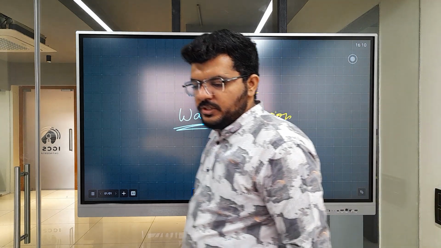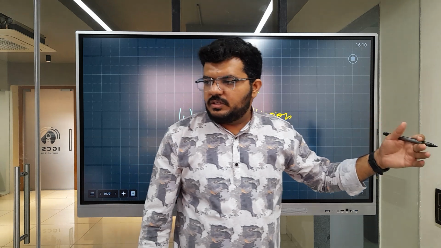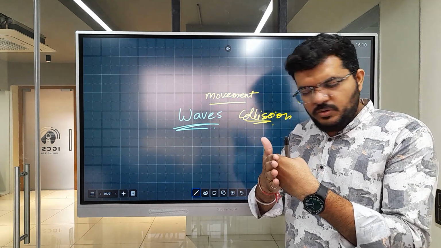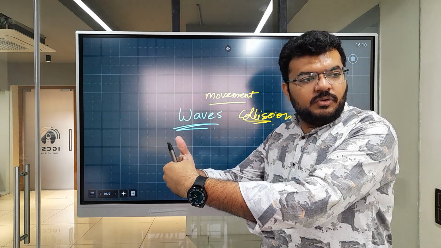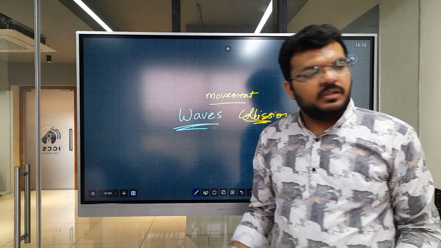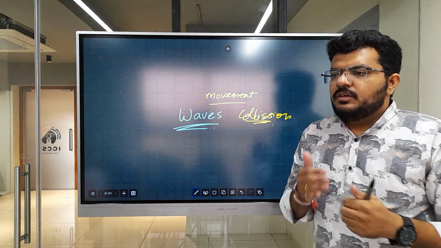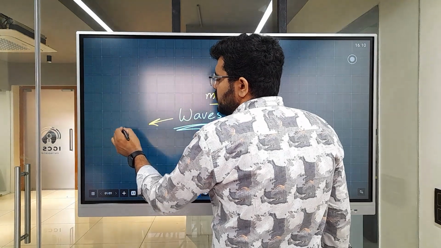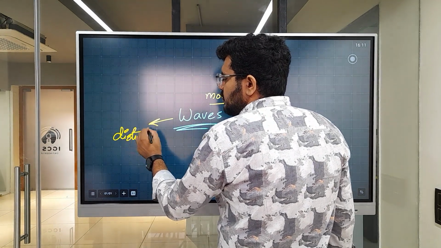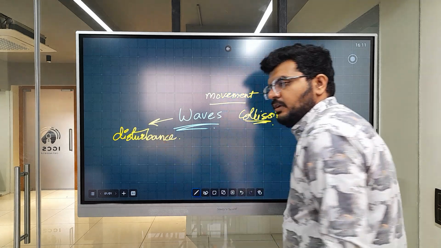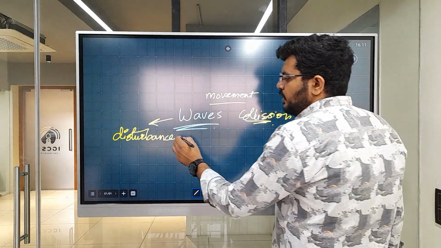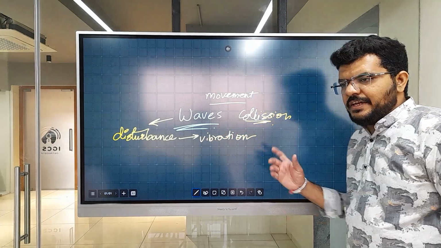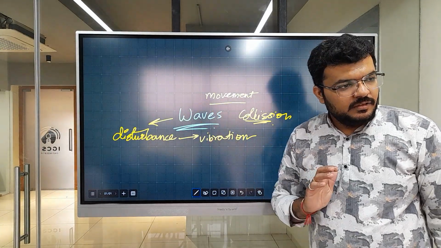This movement causes collision. So this movement carries on, right? One particle will move, it will form a collision. This collision will move the next particle. This will collide with the next particle and keep on going further and further. This is what moves the wave forward. So basically, wave is a disturbance, right? Disturbance which produces vibrations. When we look at these vibrations, we are actually looking at waves.